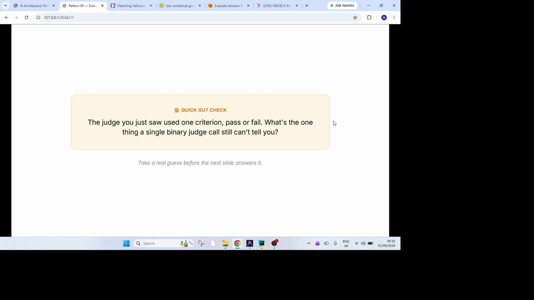It can't tell you how wrong, or wrong in what way. Was the policy wrong? Was the tone wrong? Was the grounding not correct? On what basis did it reject the answer? It's just giving you the verdict, not the criteria.